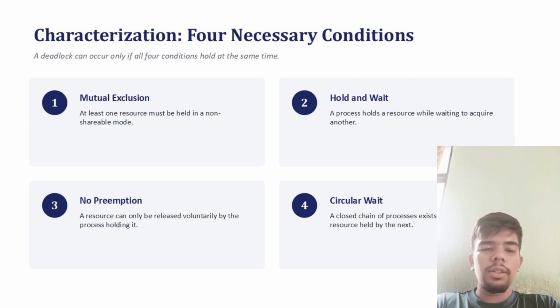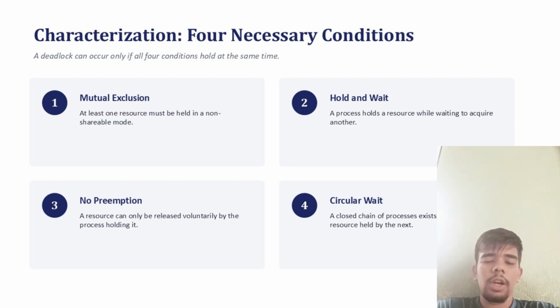Deadlock characterization. There are four necessary conditions for deadlock. Mutual exclusion: at least one resource must be held in non-shareable mode. Hold and wait: a process holds a resource while waiting to acquire another. No preemption: a resource can only be released voluntarily by the process holding it. Circular wait: a closed chain of processes exists, each waiting for a resource held by the next.